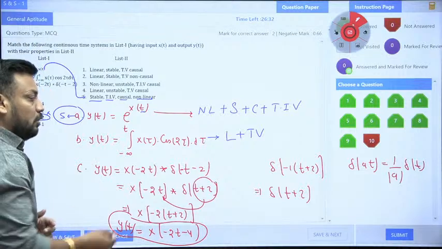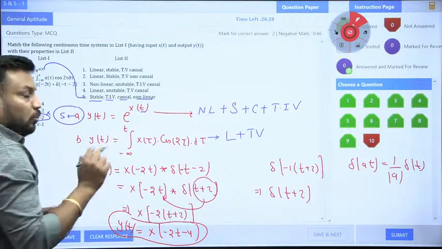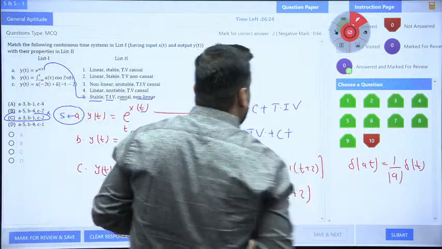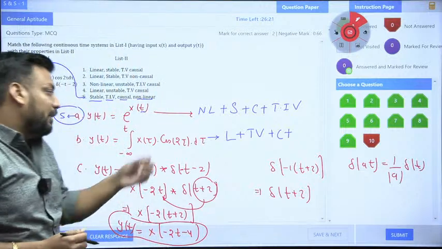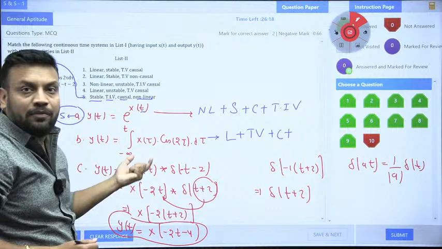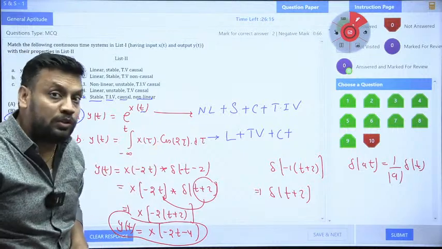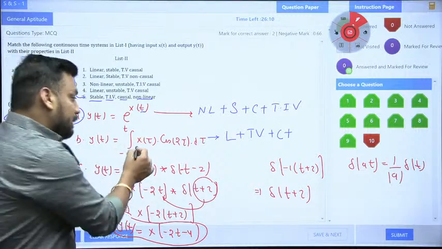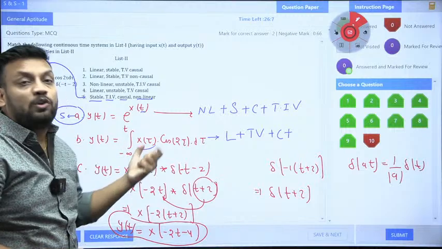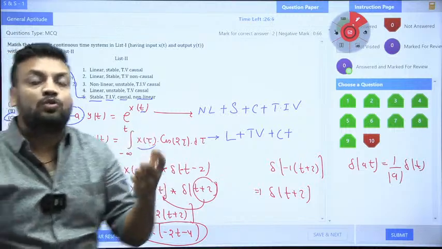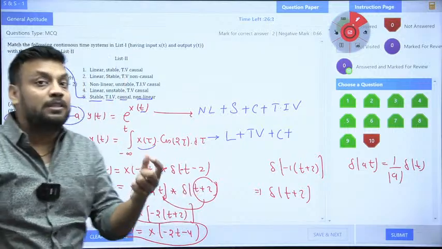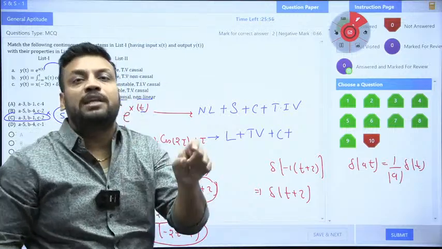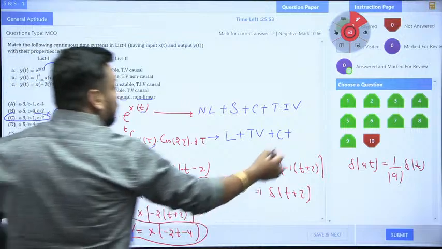Is it causal or non-causal? Minus infinity to t, so past to present, not future. If it is 2t or t plus 5, then it is non-causal. It is causal only, sir. But is it stable or unstable? When you take x(tau) as a bounded input, cos 2 tau, the product gives cos square, which is 1 plus cos 4 tau upon 2. The first part is a constant, and the integration of a constant gives a ramp, t, and t will make it unstable.